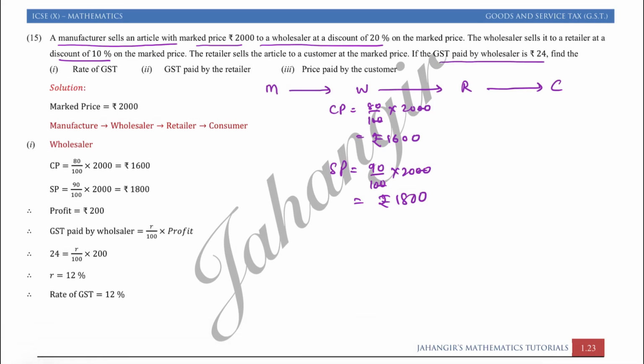The wholesaler pays GST of rupees 24. So the wholesaler will pay tax to the government on its profit. So we will find profit because the wholesaler is a middleman. Wholesaler ka profit 1800 minus 1600 is 200. So what we will do, we will say 54 rupees is the R percent of क्या, of 200.